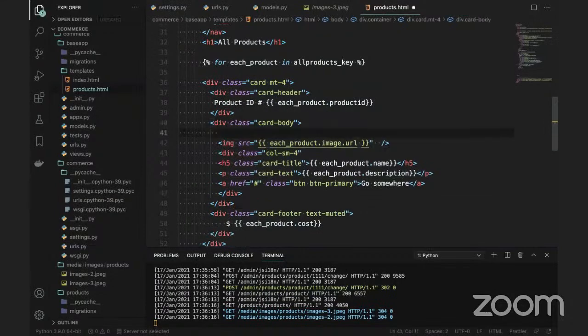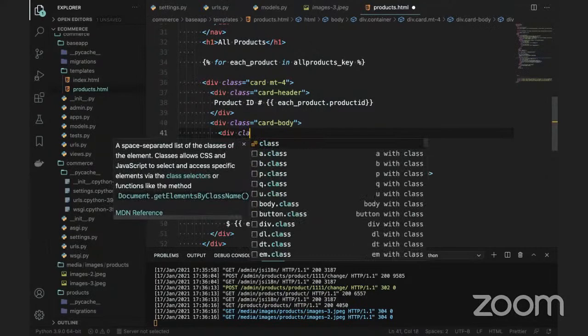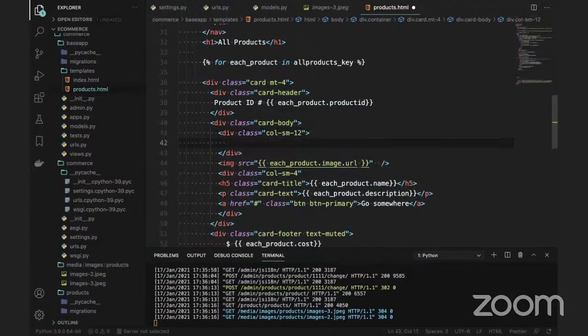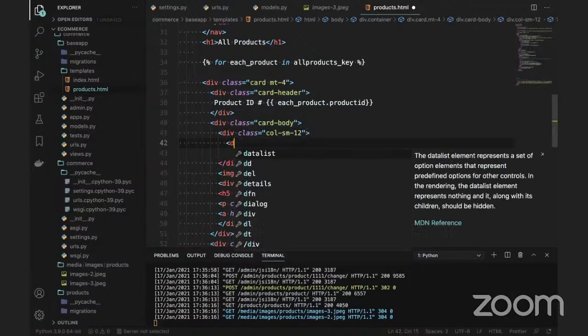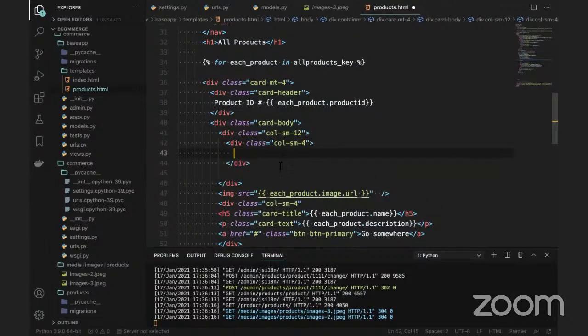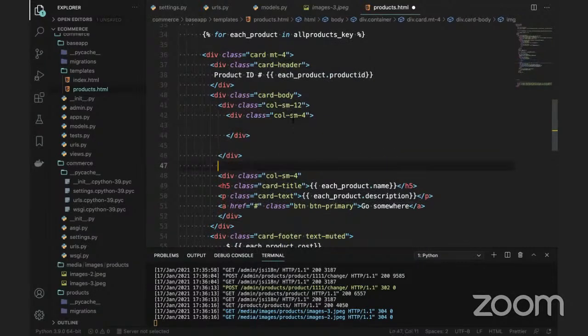The whole thing I will take in a div class, and we can use col-sm-12, and inside this I can create a div with class col-sm-4, and I will keep the image here.